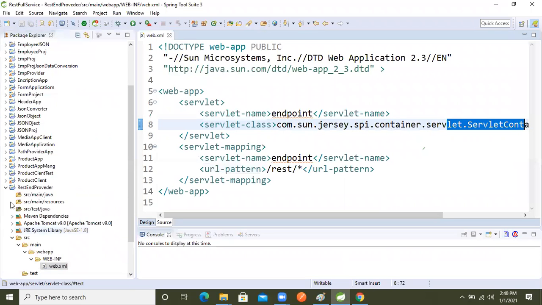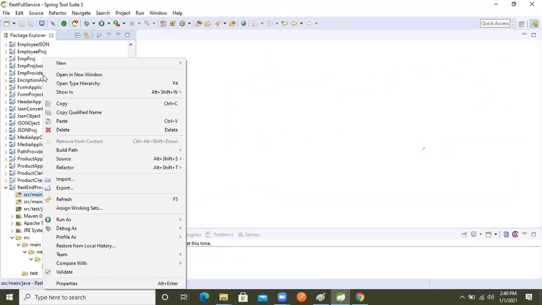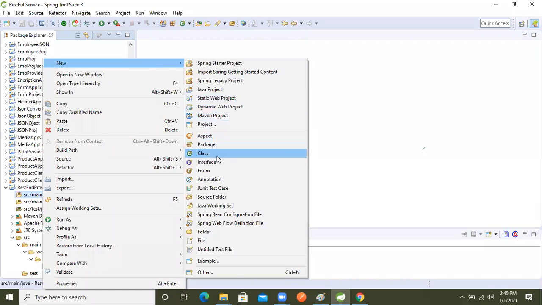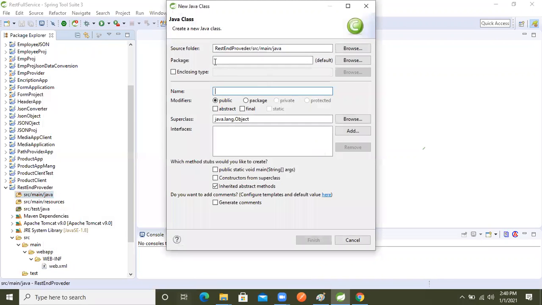So in that, in src main, right click on that folder, go inside new, then go inside class. Inside class we will take com dot product provider app ind.